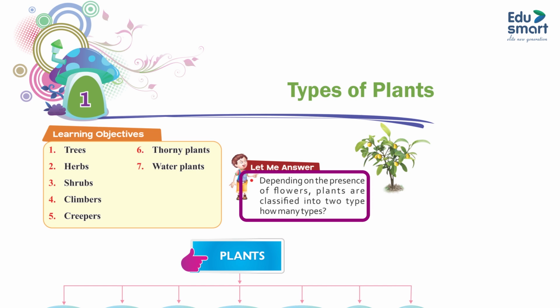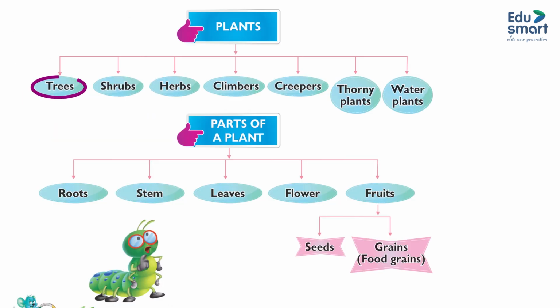Depending on the presence of flowers, plants are classified into 2 types. How many types? Plants: trees, shrubs, herbs, climbers, creepers, thorny plants, water plants. Parts of a plant: roots, stem, leaves, flower, fruits, seeds, grain, food grains.